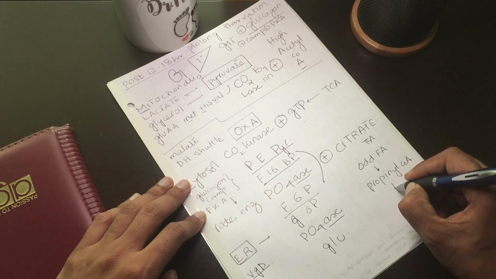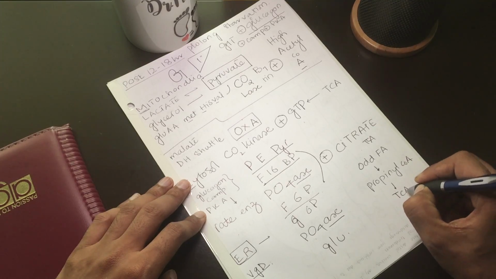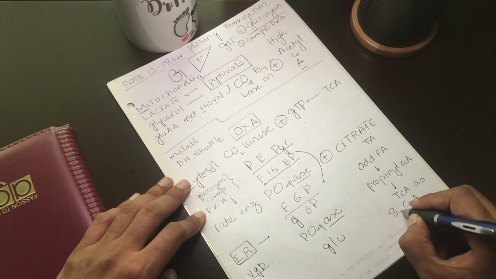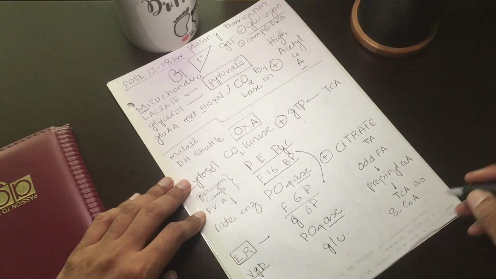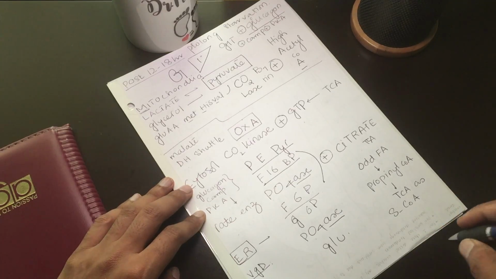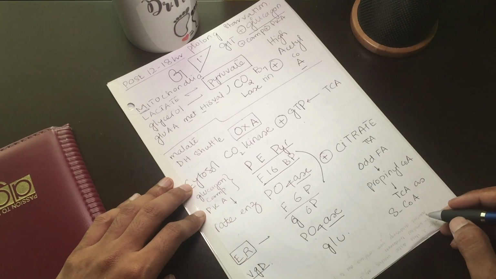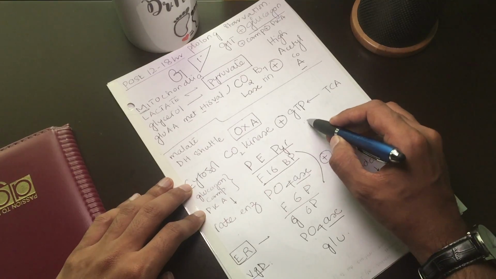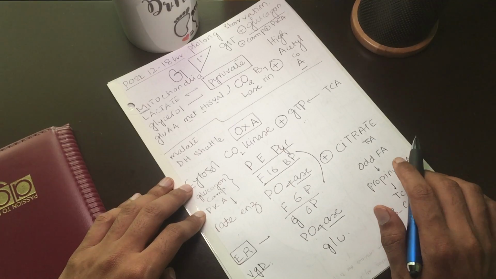This enters into the TCA cycle as succinyl CoA. This succinyl CoA, with the enzyme succinyl CoA synthetase, yields GTP, and that GTP is used in this carboxylation.